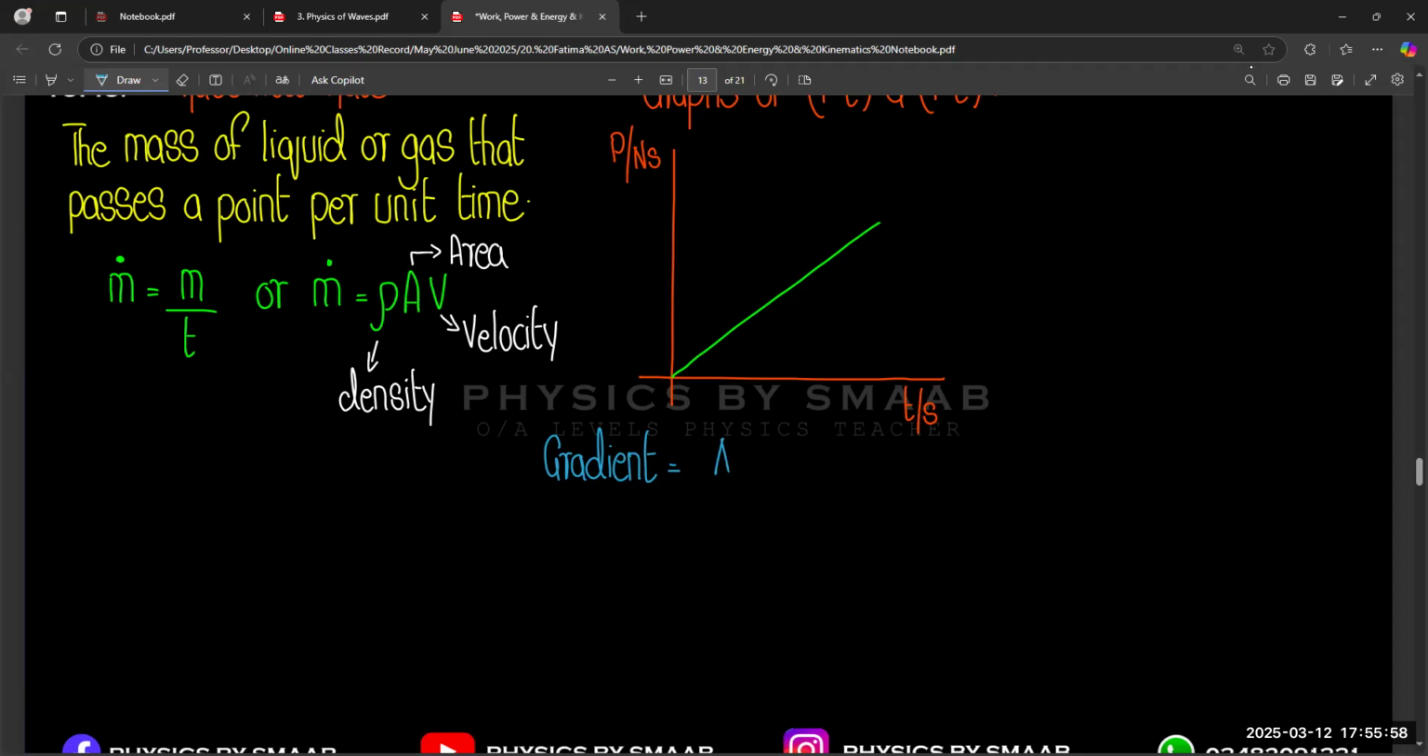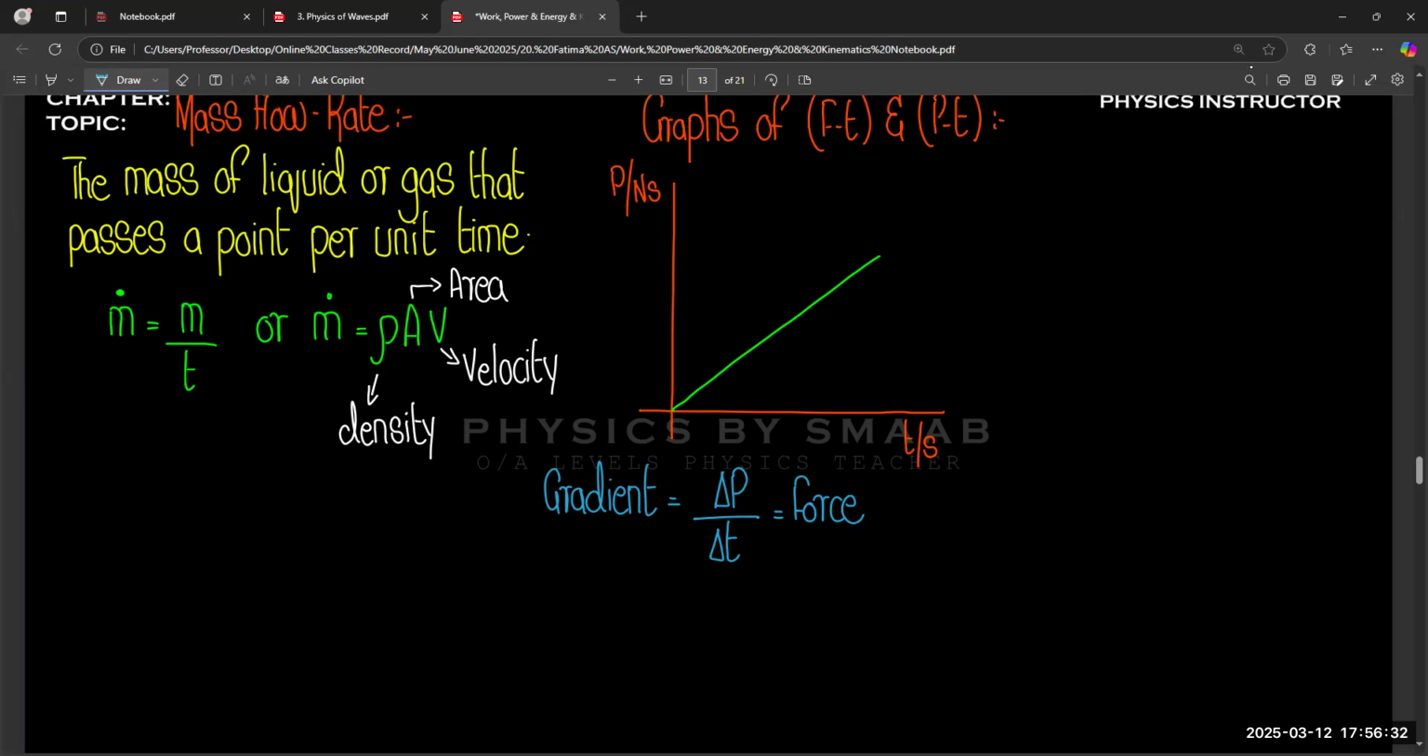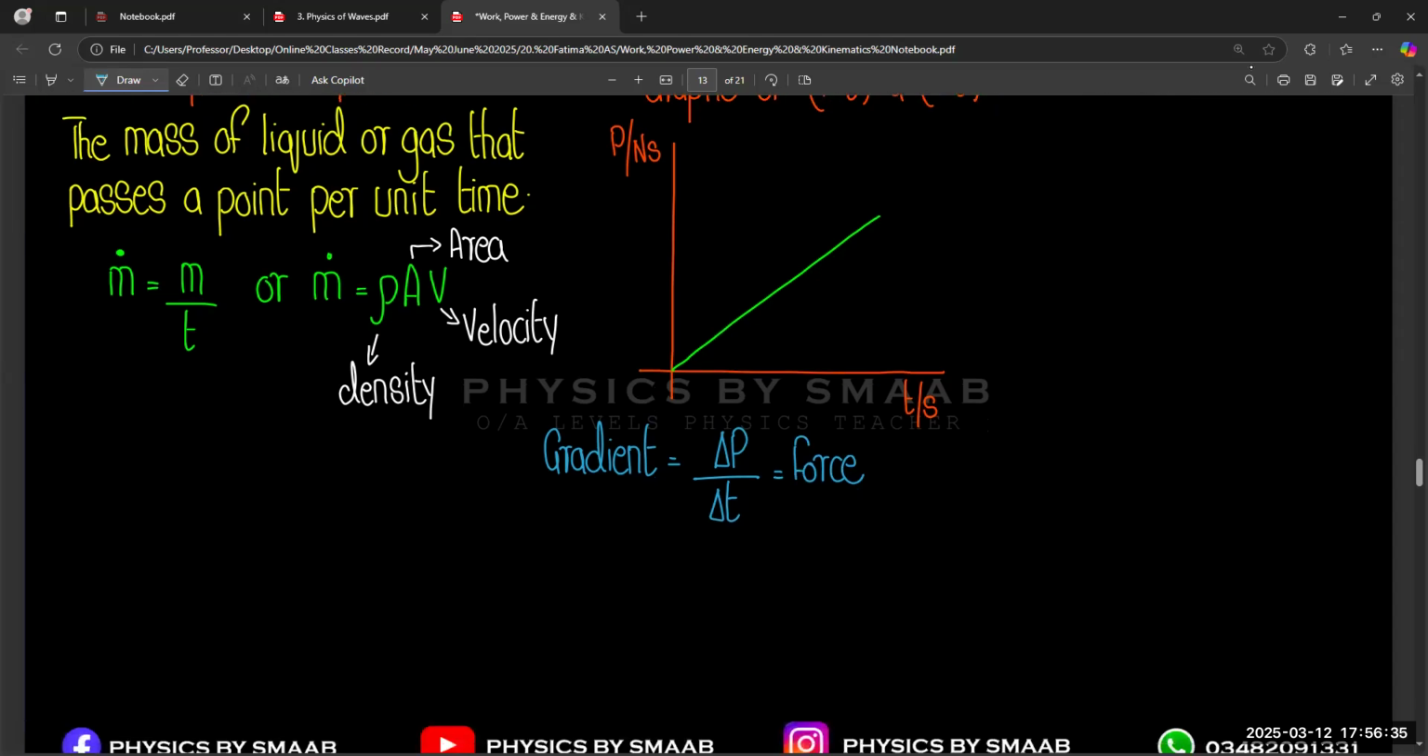change in momentum over time difference, right? y2 minus y1, where y means momentum because momentum is on the y-axis, over x2 minus x1, where x means time. So momentum over time, we already discussed this idea. This is equal to the force. So if we find the gradient of the momentum-time graph, that gives you the force.